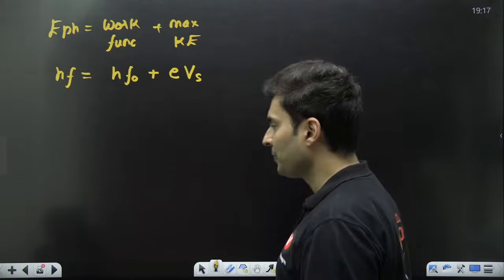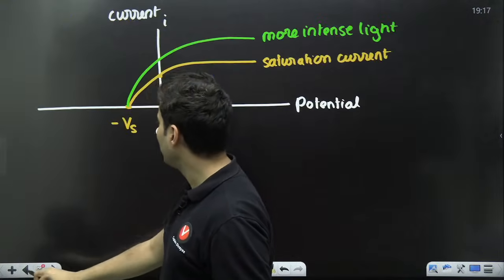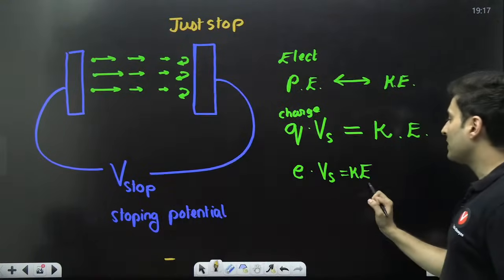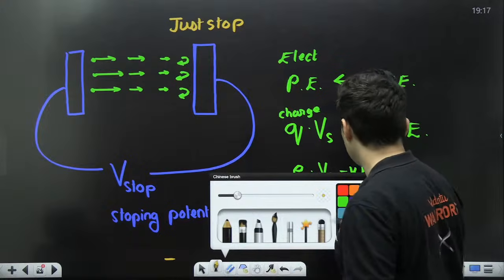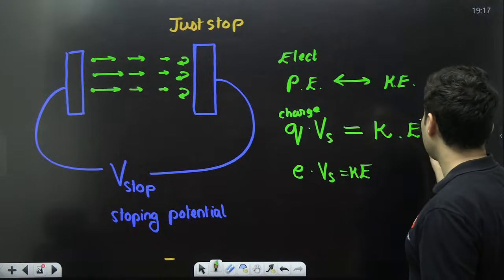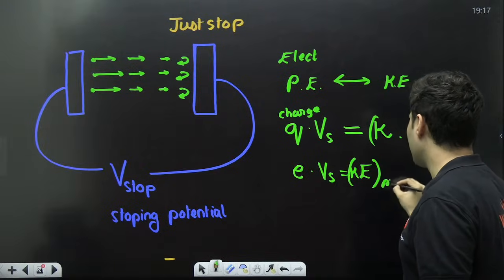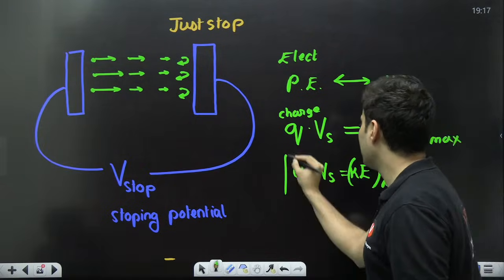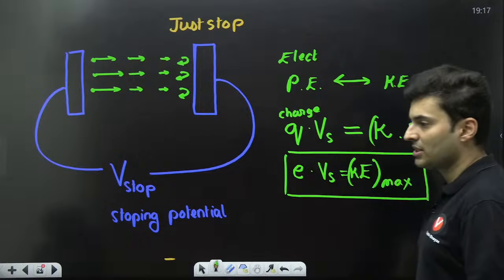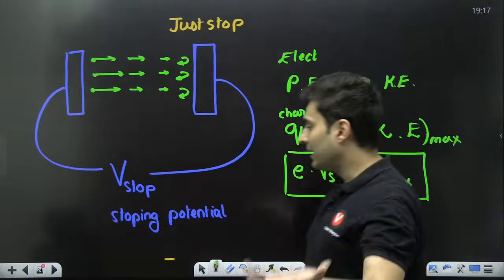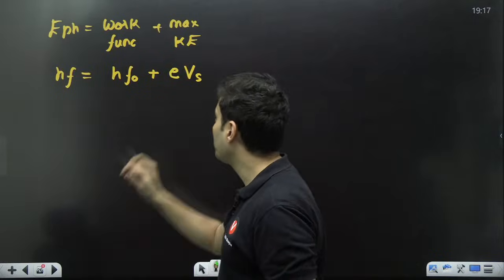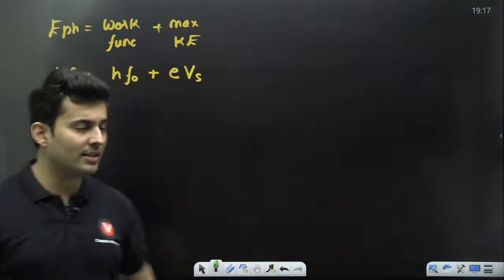Everybody remembers this? I just told you this right over here. Yes, the maximum kinetic energy. This is not just any energy. This is your max kinetic energy, which is E times Vs. We just saw that over here. Kinetic energy getting converted into potential. Now let's rearrange this equation and see what happens.